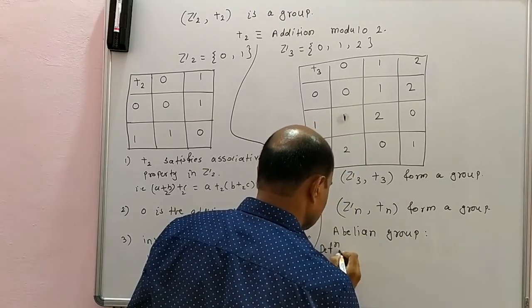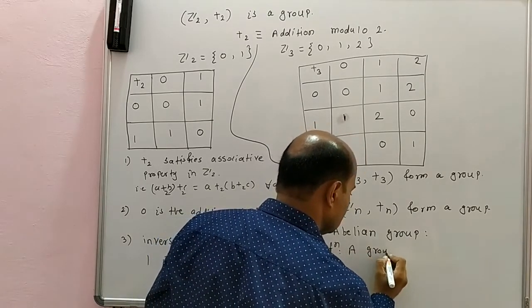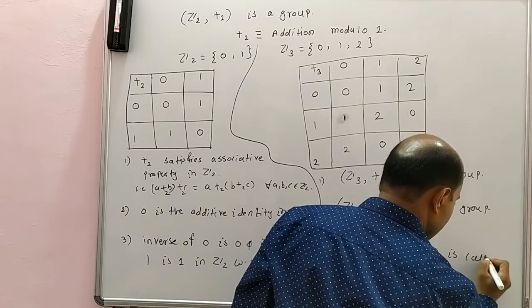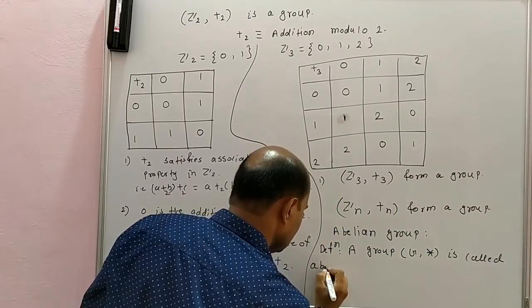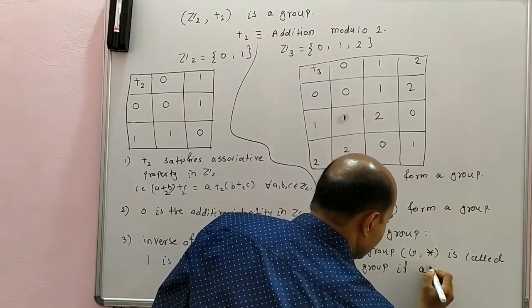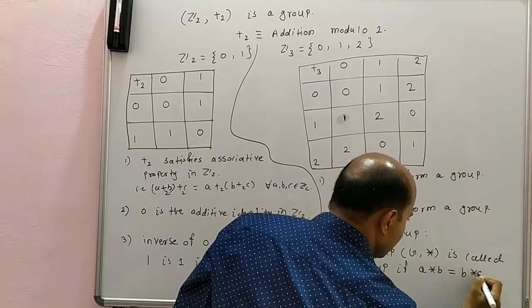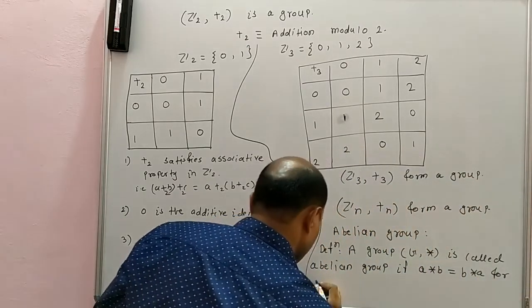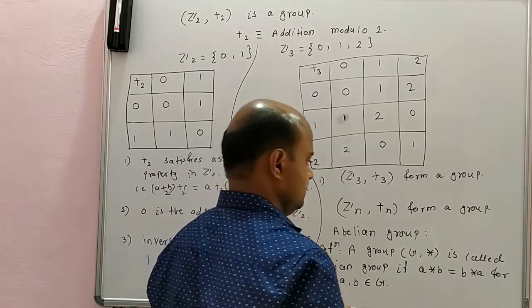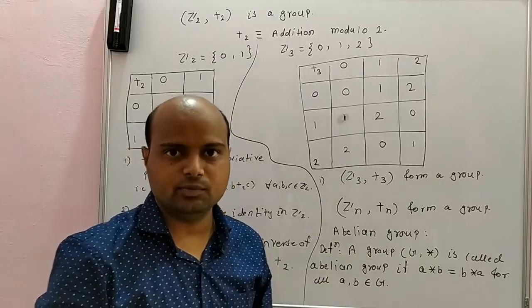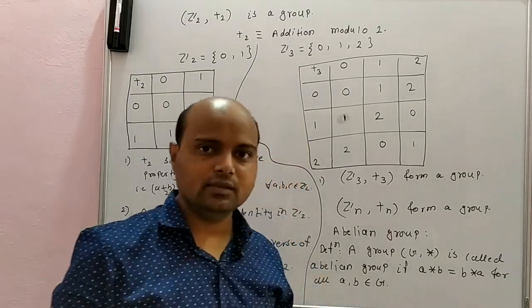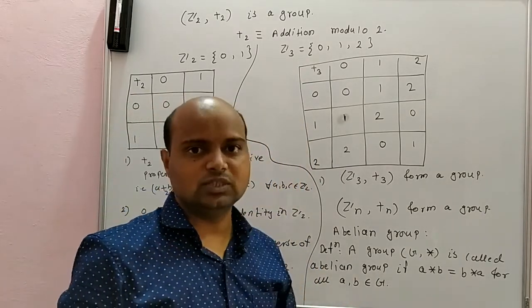Definition: a group G with binary operation star is called an abelian group if A star B is equal to B star A for all A, B belongs to G. If G is a group with binary operation star, then G is said to be an abelian group if A star B is equal to B star A for all A and B belongs to G.